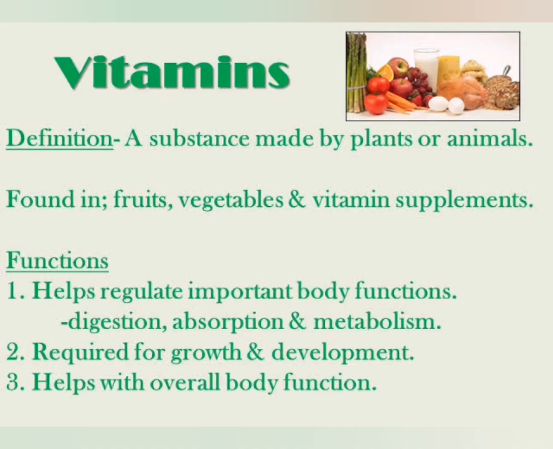Next, coming to the vitamins. Vitamins are required for the body in very small quantity and they are not manufactured, means not produced, in our body. They are usually made by the plants or animals. So we have to get vitamins from the plants and animals. So we have to take food that contains all the vitamins and minerals.